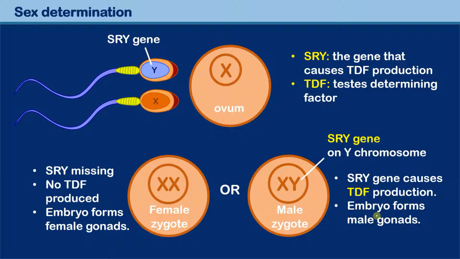For practice purposes, I recommend that you summarize this slide using your own words. It's quite possible that they ask you, let's say, a 3-point question or a 2-point question on the exam: outline how sex determination works. And then, of course, you would like to include the relevant points that are outlined over here on this slide.